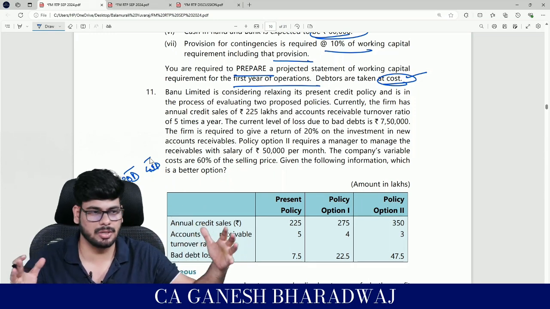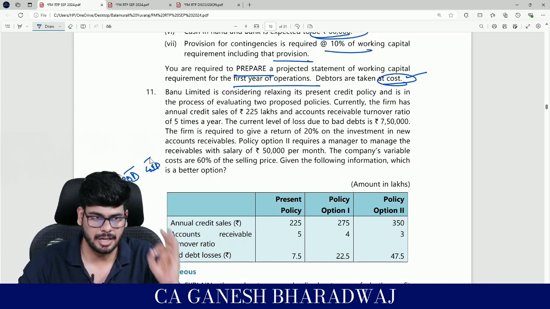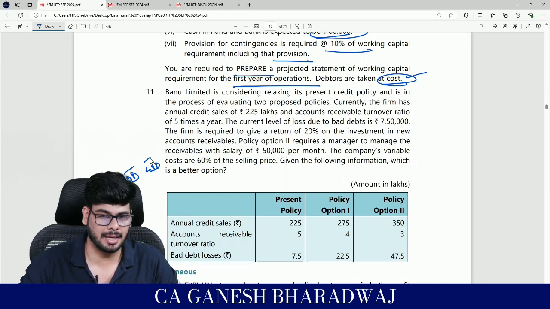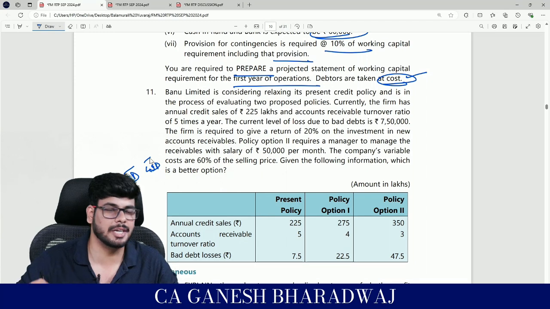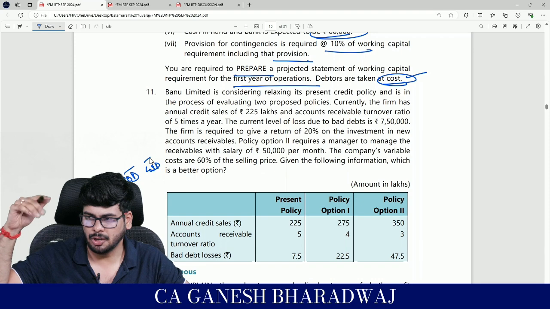On this 100 crores, the overall cost of capital is 10%. So technically speaking, 10% on 100, 10 crore rupees is a cost for me, no? Guys, correct? That also I need to factor into account when I am evaluating the credit policies. Clear with this, guys? Now, that was a brief introduction.